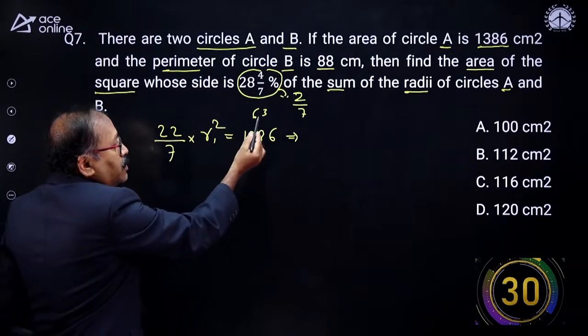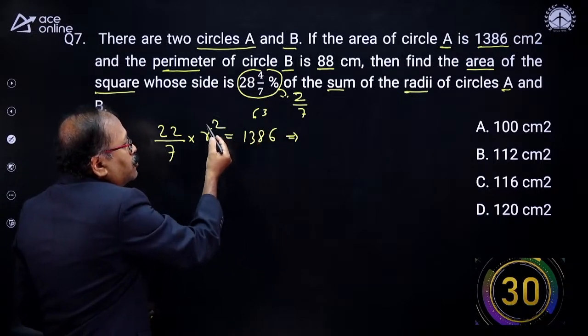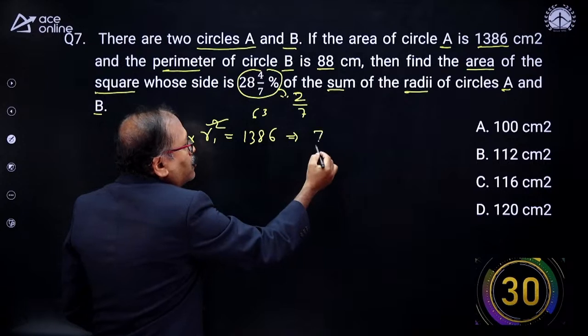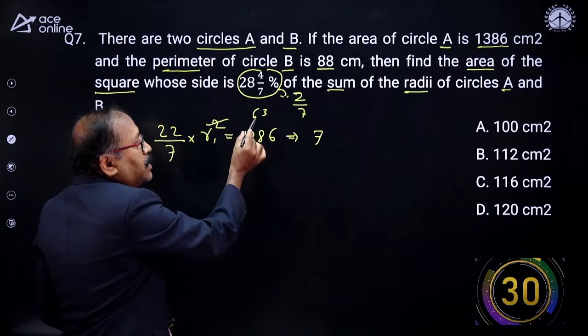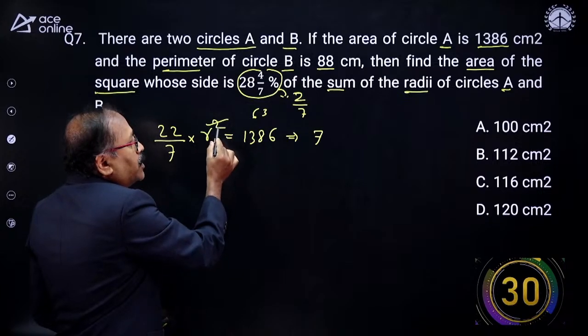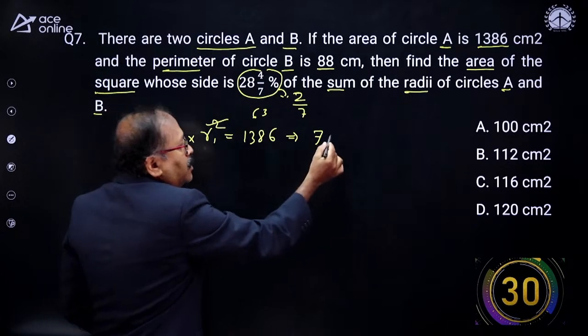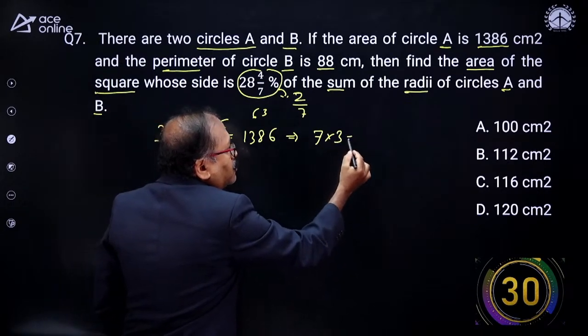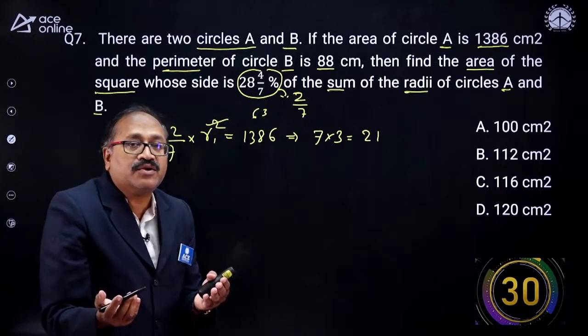So here 1 7 is there, here 1 7 is there, it multiplies. When you remove the square root, I will get only 1 7. Here 1 9 is there, 9 into 7 is 9. If you remove the square root here, the square root of 9 is nothing but 3, and that comes to 21. So my R1 is equal to 21.